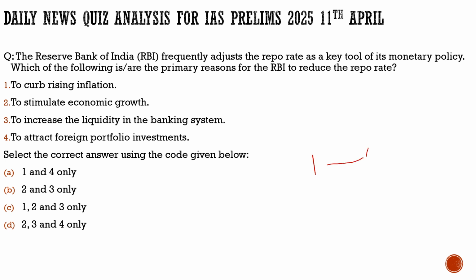What are we going to do? We'll take up the most important articles from the newspapers. We'll try to break them down into the simplest language possible. We'll discuss those articles, and finally we'll derive the possible prelims question from that particular article, so that it will give the idea which part of the newspaper is important for you, how you should read the news articles, and how you can expect a possible prelims question from those articles. This is what we do in the first phase of our discussion.